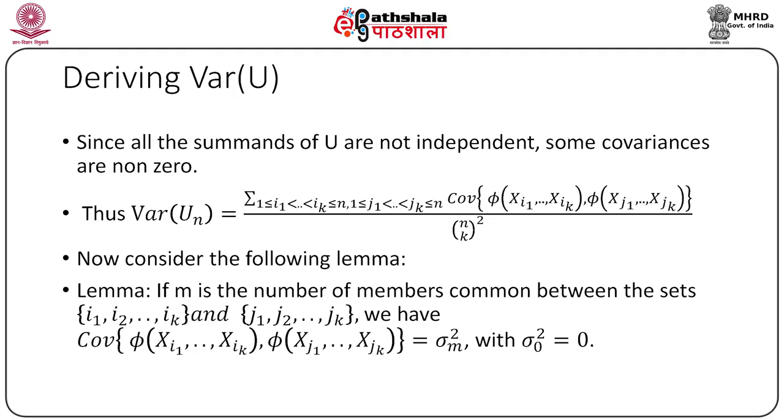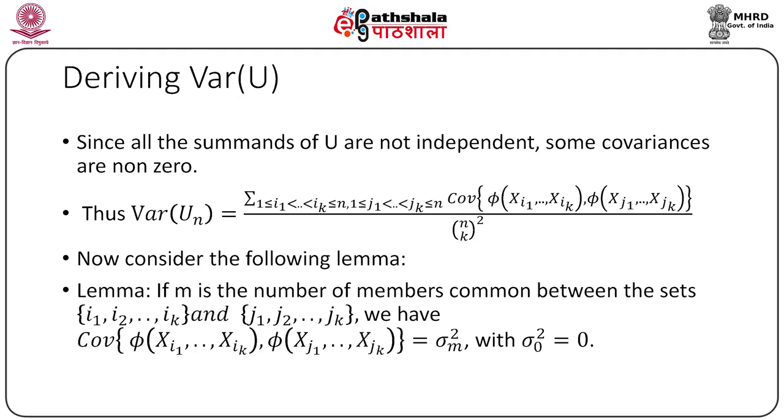are independent. Consider the conditional expectation of phi of X1, X2, Xm, X m plus 1 up to Xk given X1, X2, Xm. Then this is nothing but phi m of X1, X2, Xm. Similarly, phi of X1, X2, Xm, X k plus 1 up to X twice k minus m given X1, X2, Xm is also phi m of X1, X2, Xm. Since only m variables are conditionally fixed, both the conditional expectations are phi m. Similarly, the other type of expectations also follow.